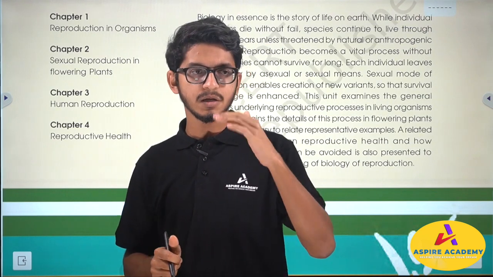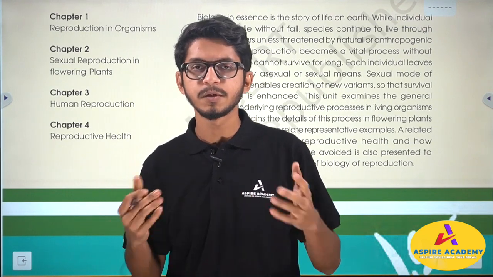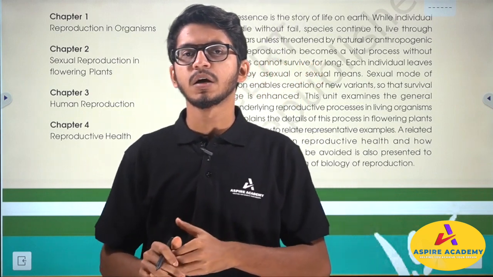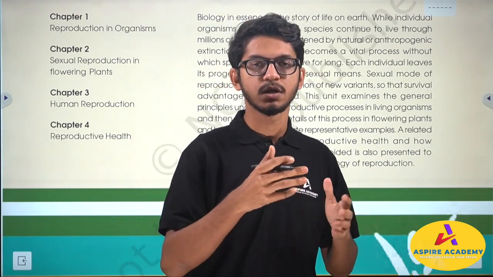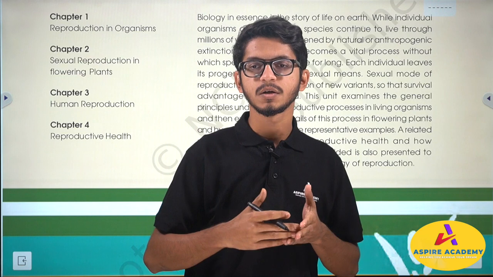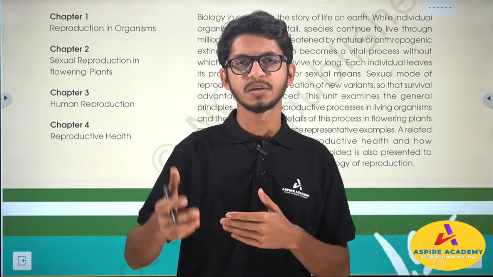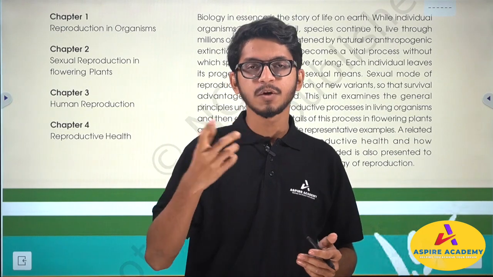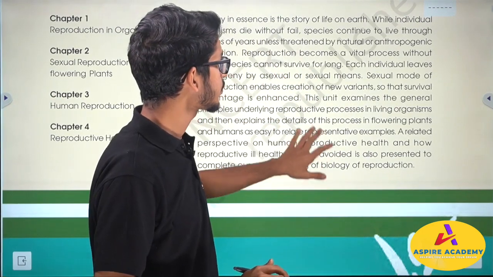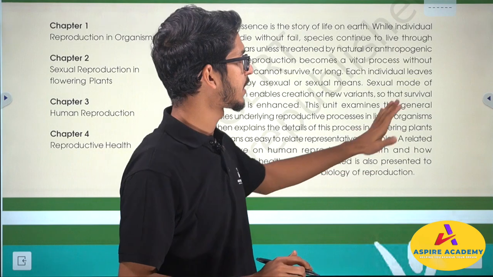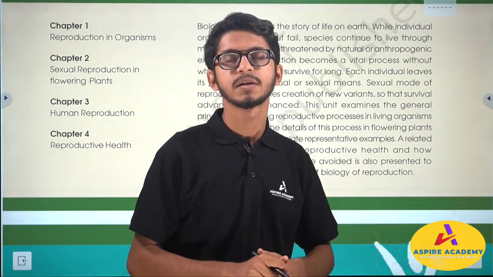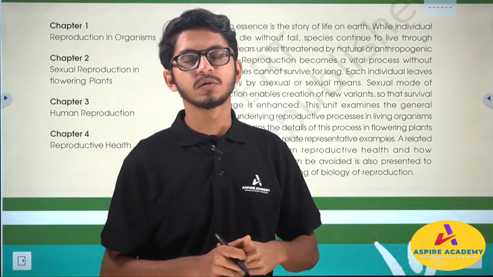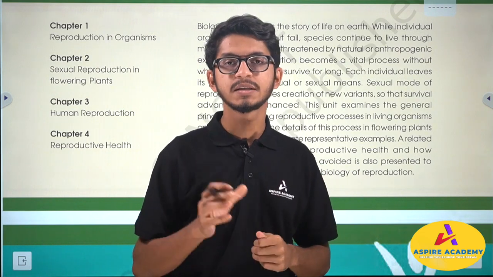At the same time, region-wise and geography-wise, there are some people who have a longer lifespan as compared to people in some other countries. For example, if you look at the average age of Japanese people, they live for almost 82 years.